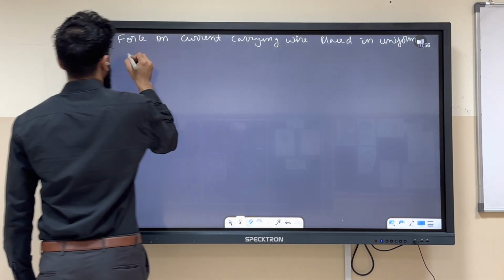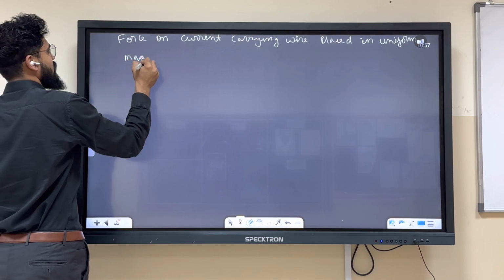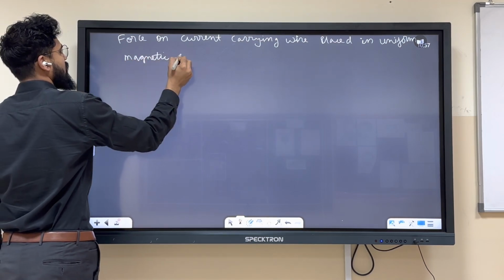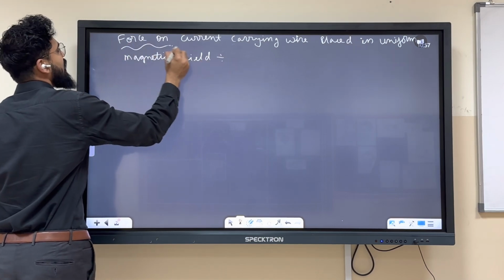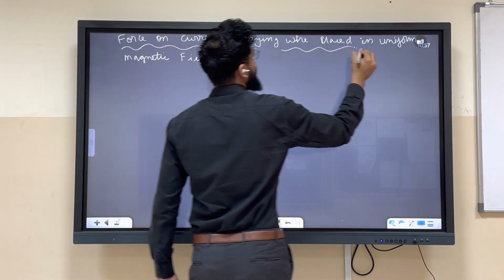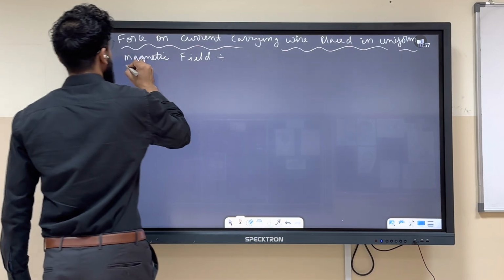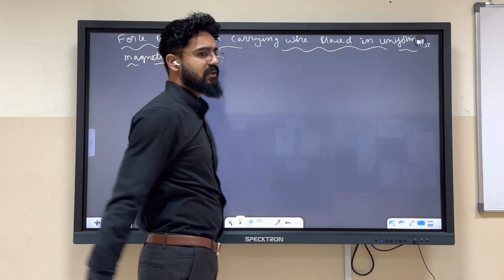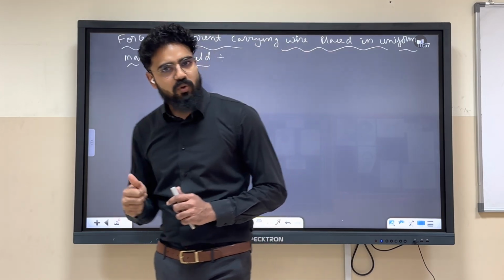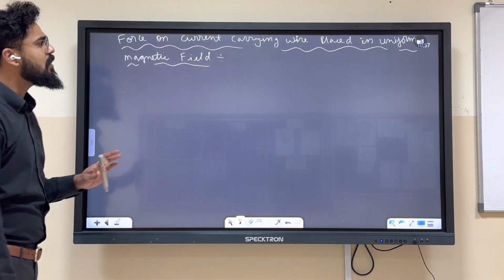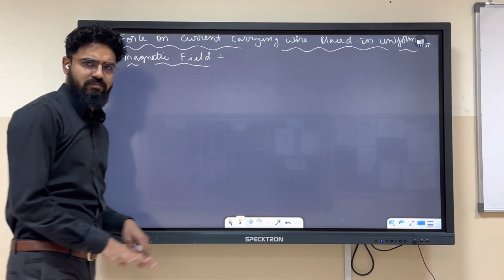You already have an idea from grade 10 about what will happen. Yes, there will be a force experienced by the wire if it is placed in the magnetic field. You already know this, no problem about it.